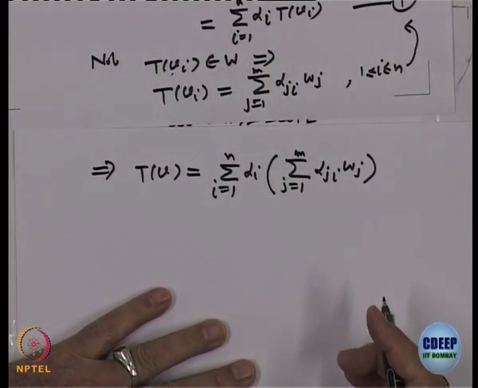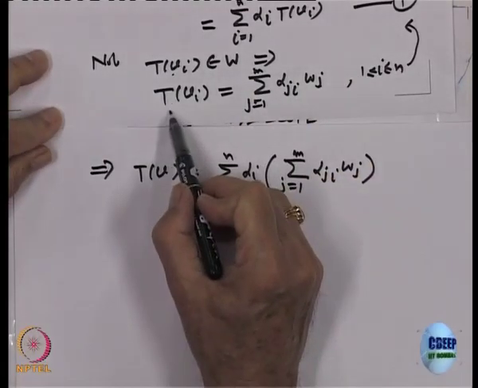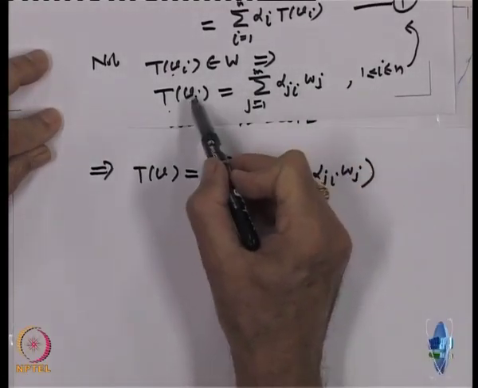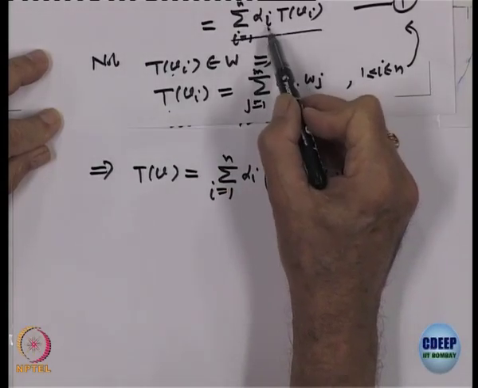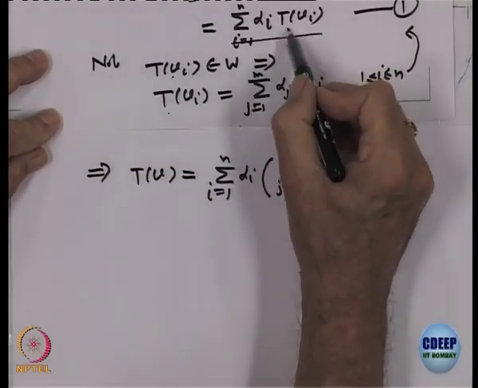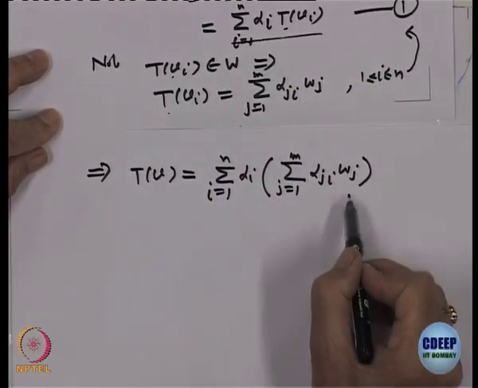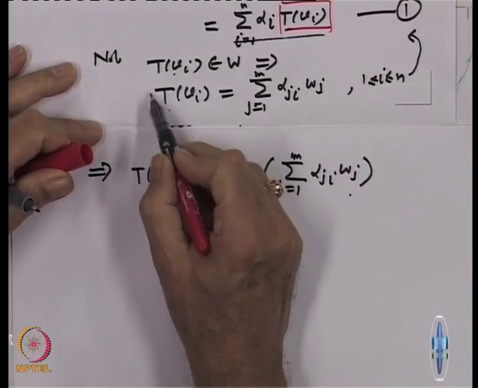Is it okay? I have taken this value T of V i, which is this, and put it here in this expression 1. So, sigma i equal to 1 to n, alpha i, and T of V i, that value is put here.